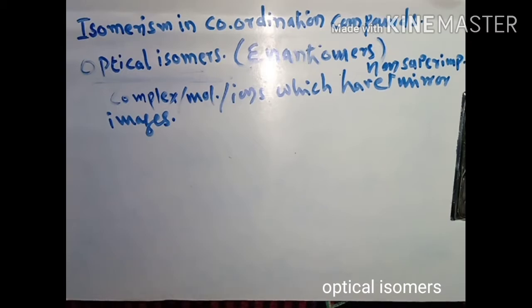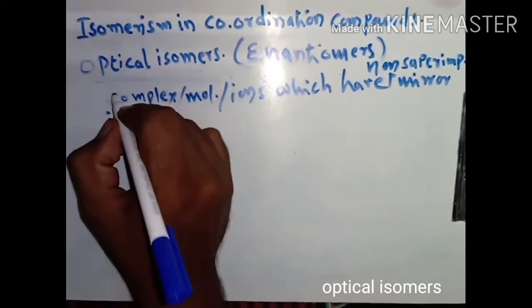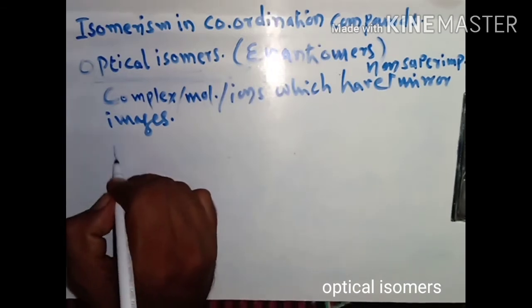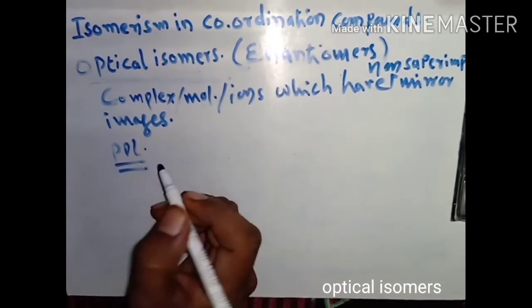Now, non-superimposable mirror images are chiral. What is chiral? We shall discuss chirality in chapter 10, or you have seen chirality in chapter 10, so that is not the matter of discussion in this video. Now enantiomers have identical properties, but differ in their response to plane polarized light. The enantiomers rotate the PPL. What is PPL? That is plane polarized light.